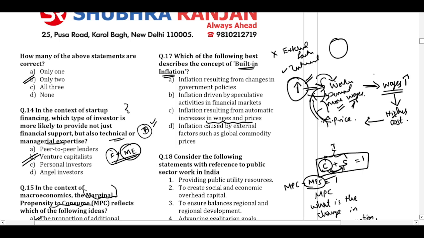So again, they'll demand more wages. So this is like a cyclical thing happening. And this is happening because of the inbuilt features on how the economy works. So this statement C, which reflects the increase in the wages and prices, that is the inbuilt inflation. So for question number 17, the option is C.